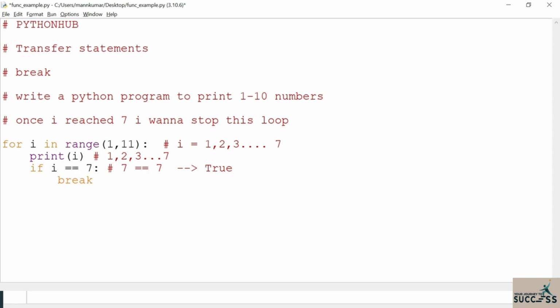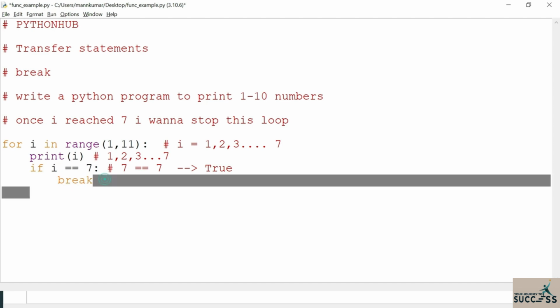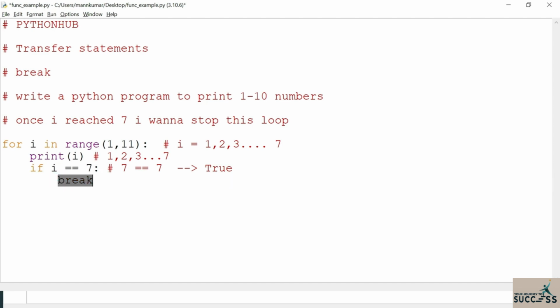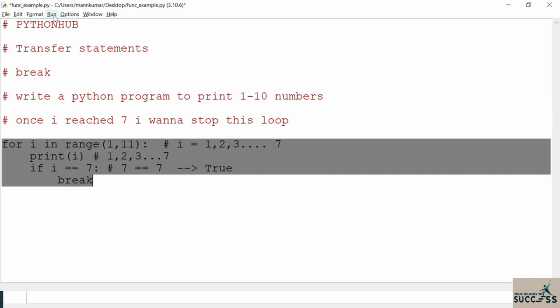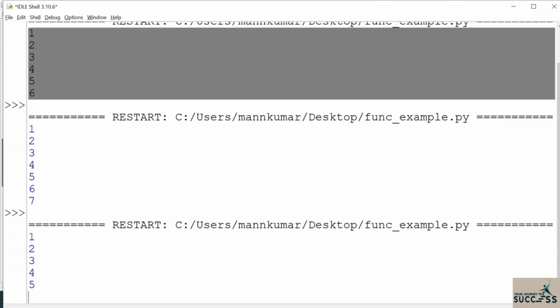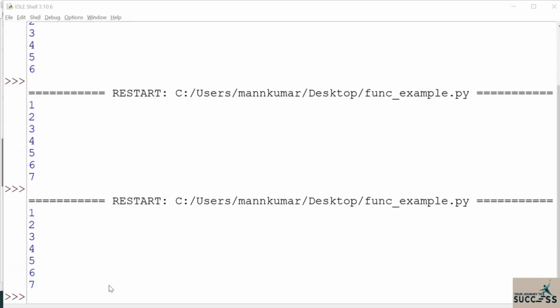Whenever this break gets executed, this entire loop will be broken down. So once we reach 7, that loop is broken and the code stops executing.